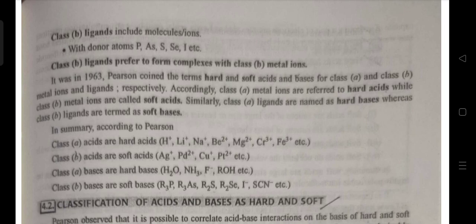In summary, according to Pearson, class A acids are hard acids, including H+, Li+, Na+, Be2+, Mg2+, Cr3+, Fe3+, etc. Class B acids are soft acids, including Ag+, Pd2+, Cu+, Pt2+, etc. Class A bases are hard bases, including H2O, NH3, F-, ROH, etc. Class B bases are soft bases, including R3P, R3As, R2S, R2Se, I-, SCN-, etc.